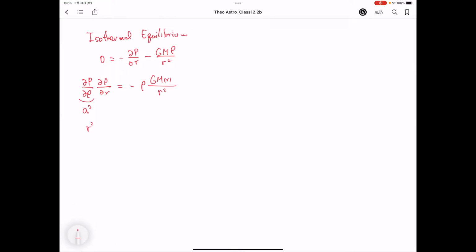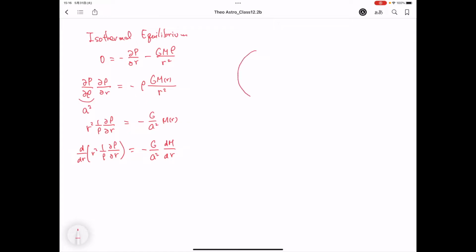So r squared times 1 over rho ∂rho/∂r equals minus G over a squared m(r). Then you can take the derivative on both sides of the equation. d/dr of r squared 1 over rho ∂rho/∂r equals minus G over a squared dm/dr.